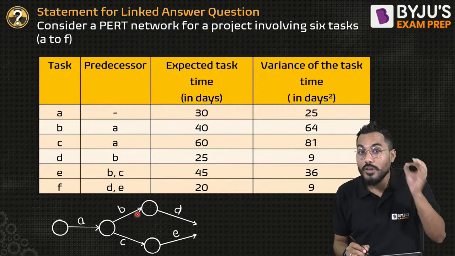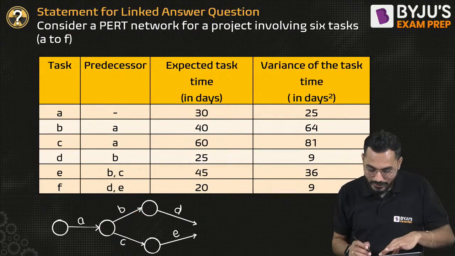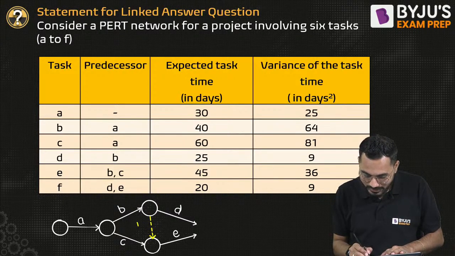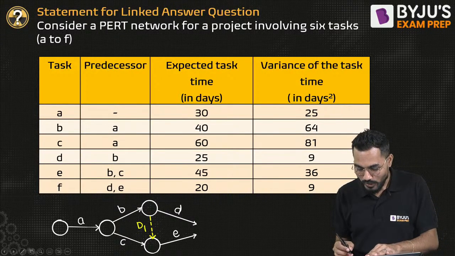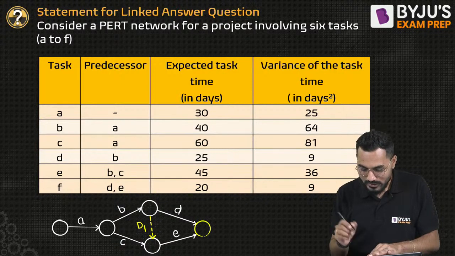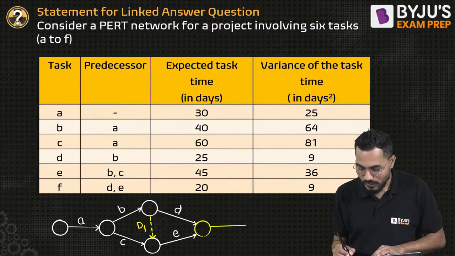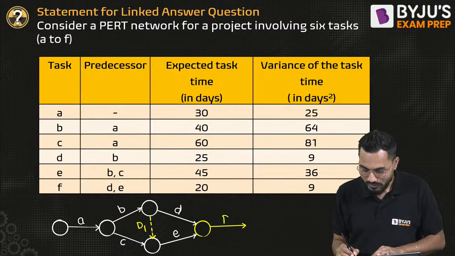A dummy activity we have to use. So I'll use this dummy activity at this particular point, and call it dummy activity D1. And then the predecessor of F is D and E. So this is my last activity, F.